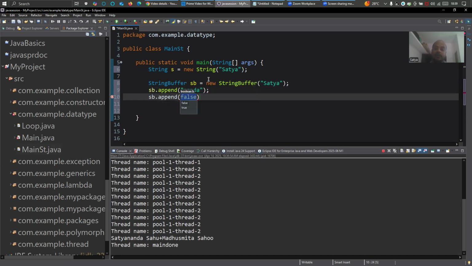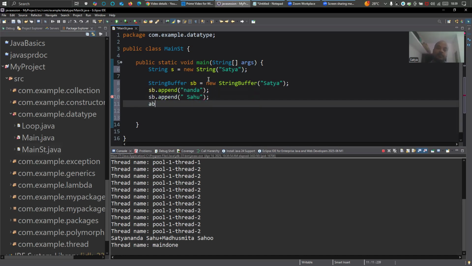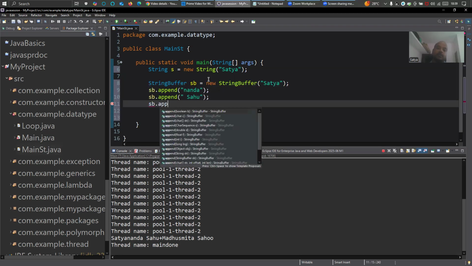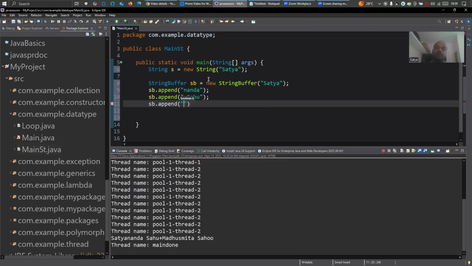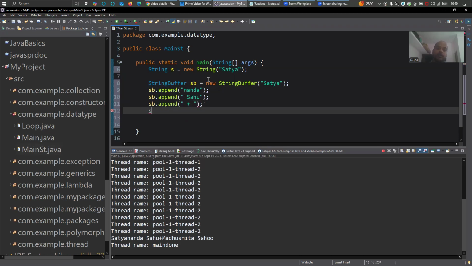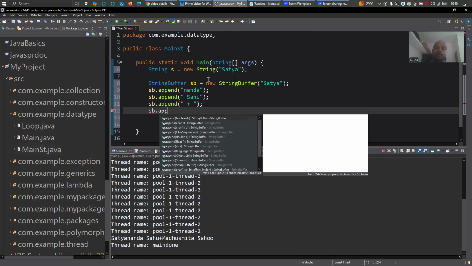You can do double quote, you can have a space, then again sb dot append, then s plus, then sb dot append.